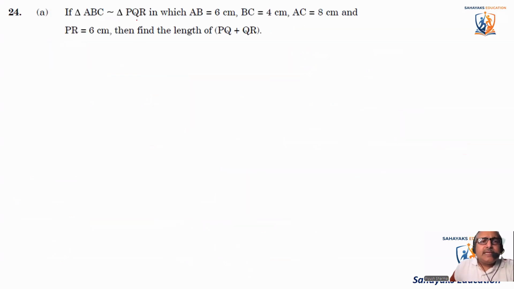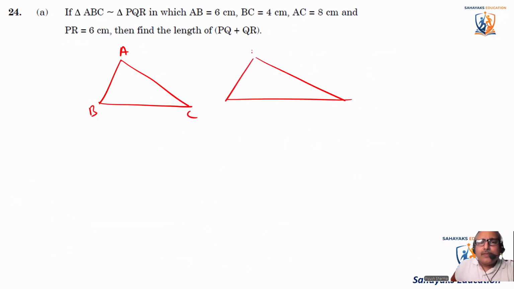It says in triangle ABC and PQR, let's make these triangles. ABC, this is another triangle, PQR. Okay, triangle ABC is similar to triangle PQR. AB is given as 6. BC is given as 4. AC is given as 8. So they've already given the sides of it. PR is given as 6. Okay. Now, find the length of PQ plus QR.